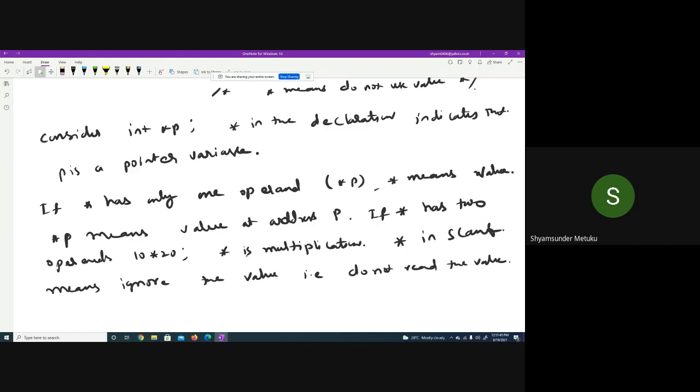Next class we are going to discuss multiple pointers to a variable. Then we will spend one or two more classes on pointers, then we'll go back to arrays. Is it okay? Yes, sir. Okay, with this I'll stop here. Just a minute.